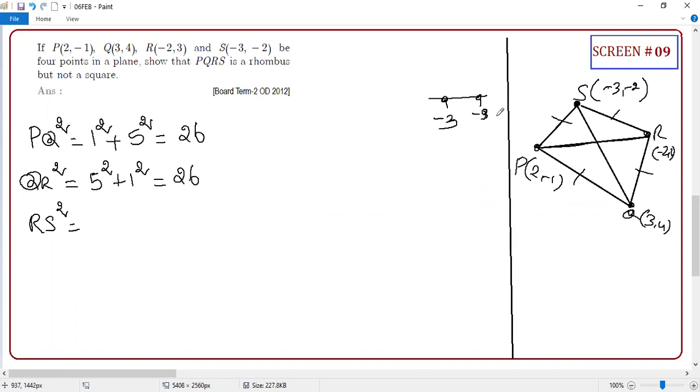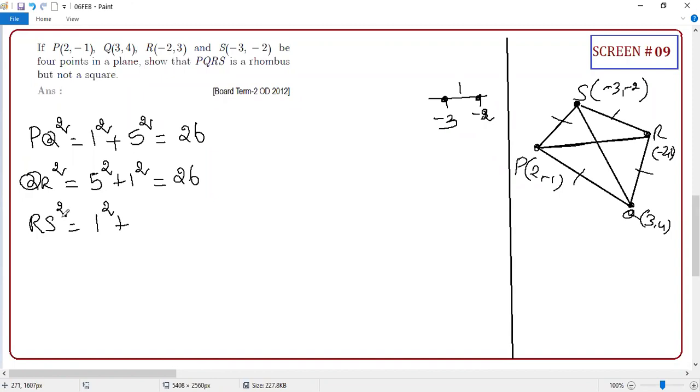-3 should be here, -2 should be here. Correct or not? Right. What is the distance? Anyone can tell me. Akshay, you can tell me what the distance is. Sir, 1. Don't say -1 +1 +5. Nothing, student. If you visualize the number line, the answer is automatic. The answer is 1 square.